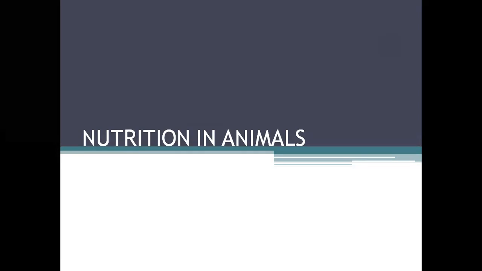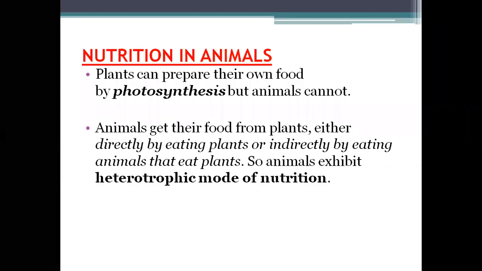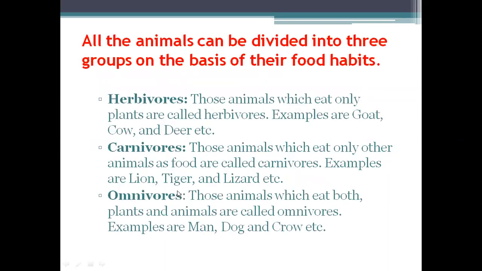Nutrition in animals. We know plants prepare their own food by the process called photosynthesis, but animals cannot because we are heterotrophic in our mode of nutrition. That is, we depend on plants or the animals that eat plants to get our food. Basically, animals are classified into herbivorous, carnivorous, and omnivorous.